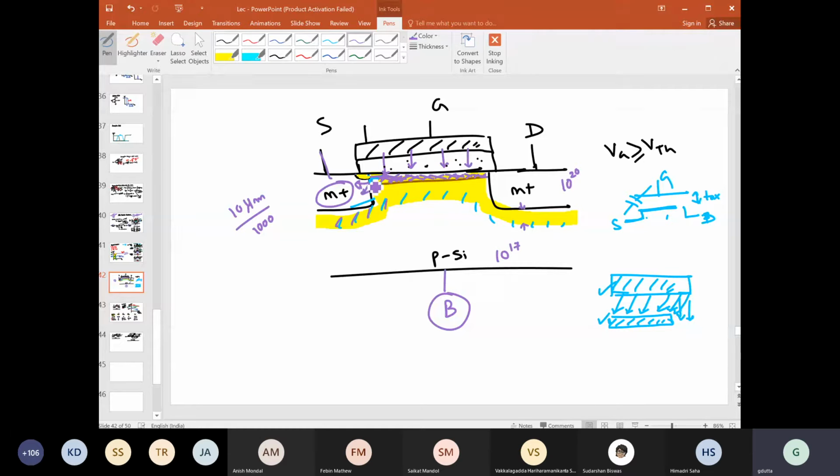But on the source side, there will not be any depletion layer, because you are now applying a positive gate voltage here. So the electrons will be closer to this, and there will be accumulation. So there will be no depletion here. But you can probably make some comment on the drain side, not the source side. Okay, sir. Thank you.